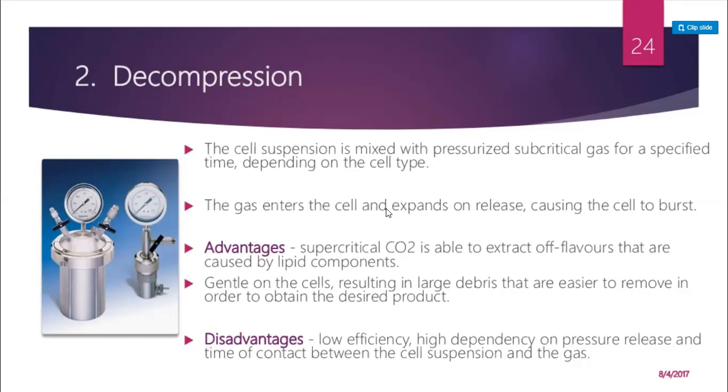Due to the increasing volume, the cell can burst, and all the materials inside the cell, including proteins, lipids and cellular components, can come out of the cell.